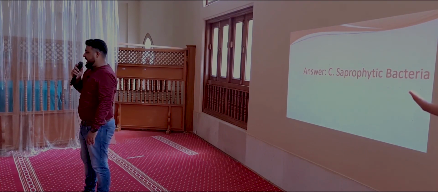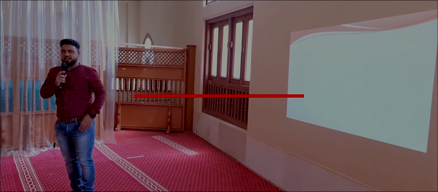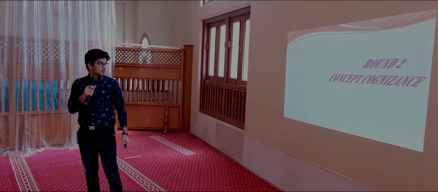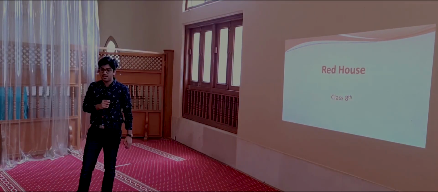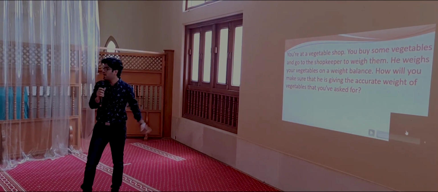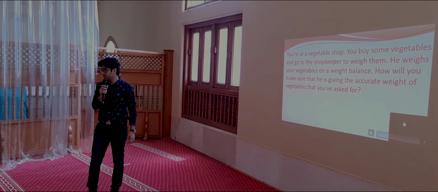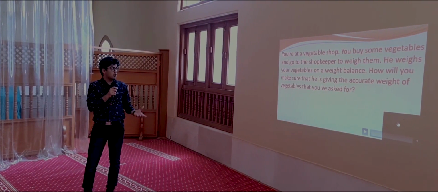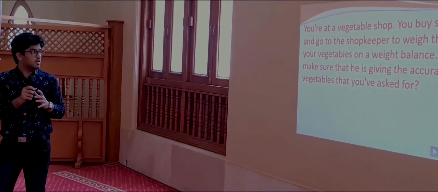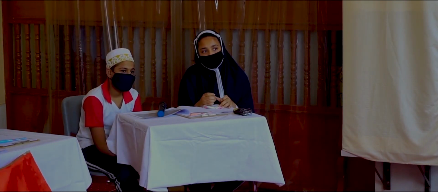So here the round 1 ends, and I would like to welcome Mr. Anant Vyasa for round number 2. So now let's start with round 2. Concept cognizance. Class 8, here's your question. You are at a vegetable shop. You buy some vegetables and go to the shopkeeper to weigh them. He weighs your vegetables on a weight balance. How will you make sure that he is giving the accurate weight of vegetables that you asked for? Your time to think starts now.